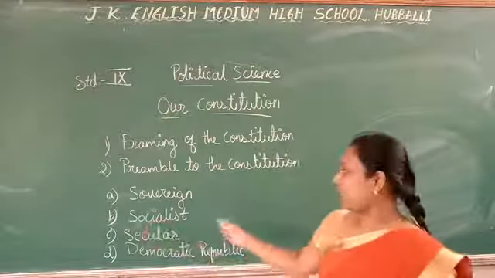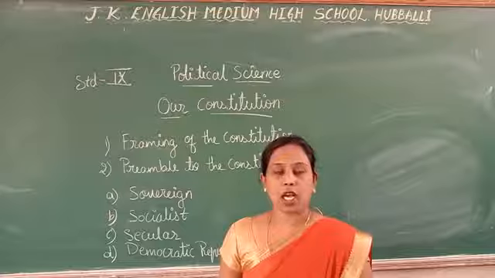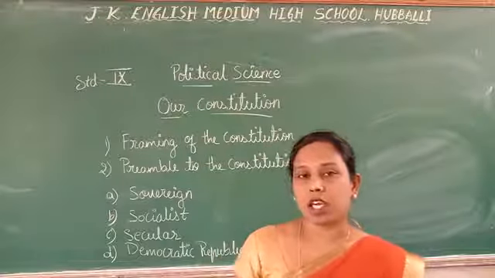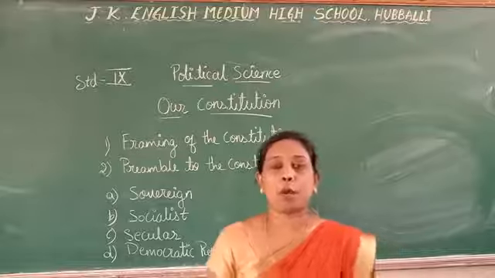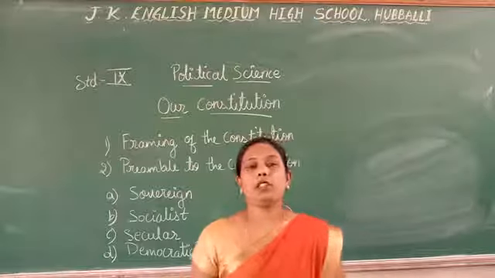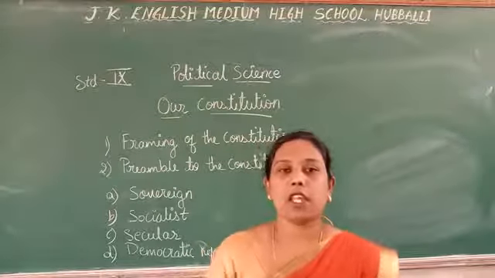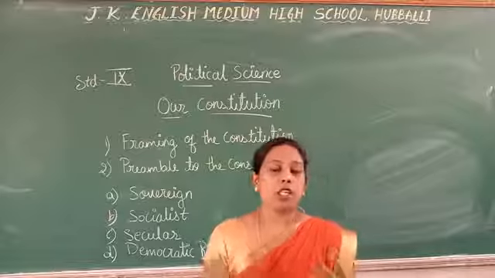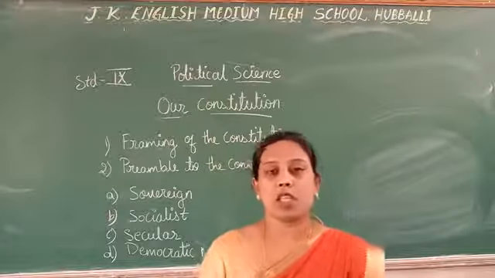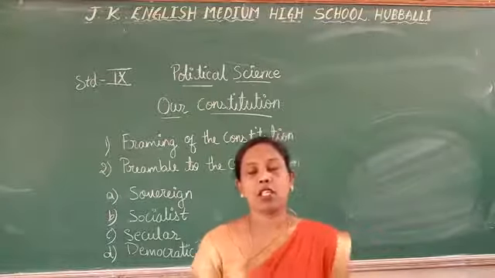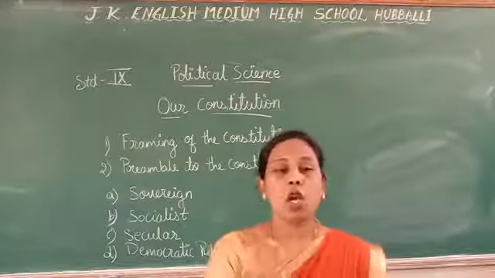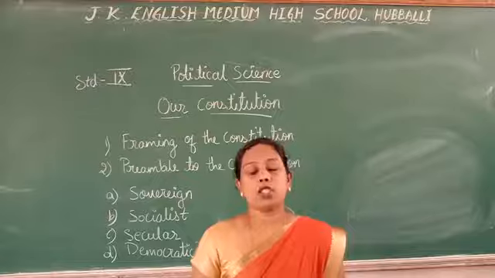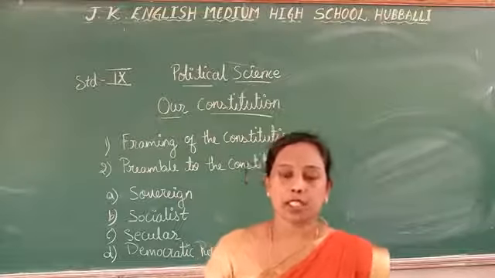The next point is sovereign. So India is called a sovereign country. That means it is not a monarchy, it is a democratic form of a country. It is not under the clutch of any other kingdom. So here India is a sovereign country and not under the rule of any other country in the world. It has its own political system.